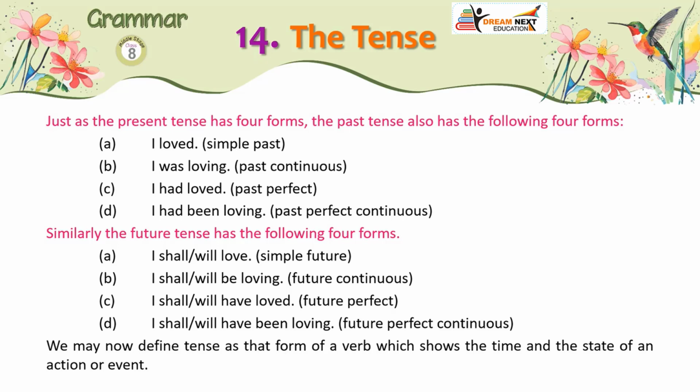Similarly, the future tense has the following 4 forms. A. I shall/will love, simple future. B. I shall/will be loving, future continuous. C. I shall/will have loved, future perfect. D. I shall/will have been loving, future perfect continuous. We may now define tense as that form of a verb which shows the time and the state of an action or event.